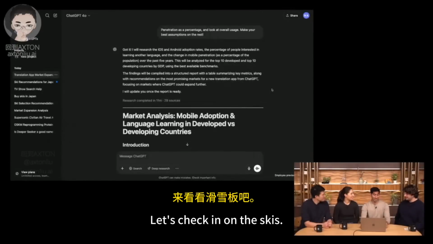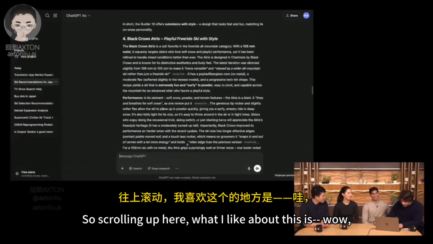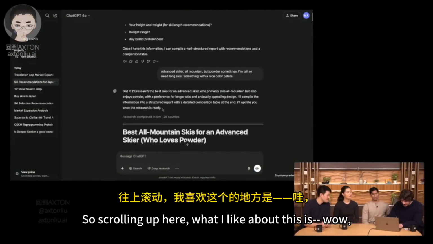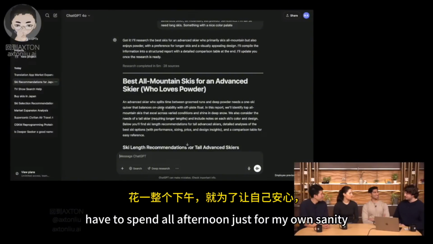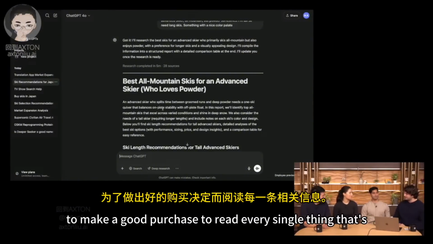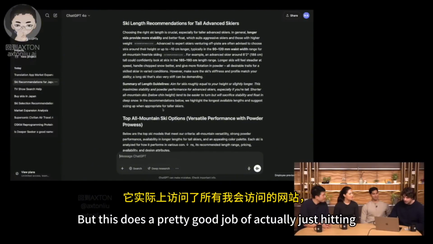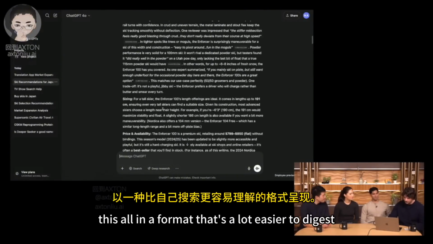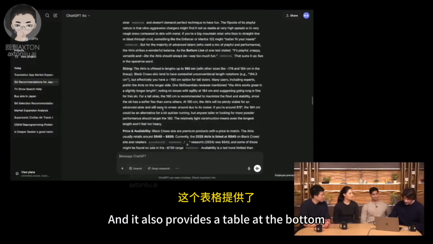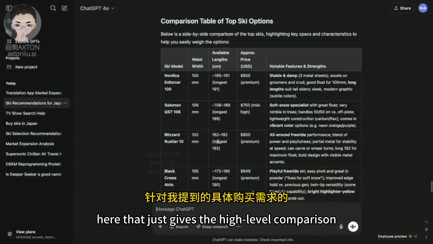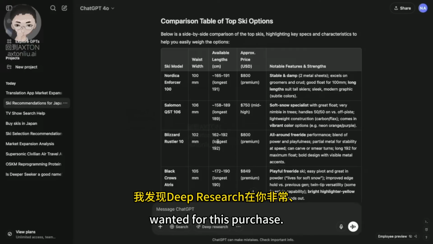Should we check in on the skis? Let's check in on the skis. Good. All right. Scrolling up here, what I like about this is, wow, this did a lot of research. This is the kind of thing that I would probably have to spend all afternoon on, just for my own sanity, to make a good purchase, to read every single thing that's written about it. But this does a pretty good job of actually hitting all the sites that I would hit and consolidating this all in a format that's a lot easier to digest than doing my own searches. And it also provides a table at the bottom here that gives the high-level comparison across the specific things that I mentioned that I wanted for this purchase.